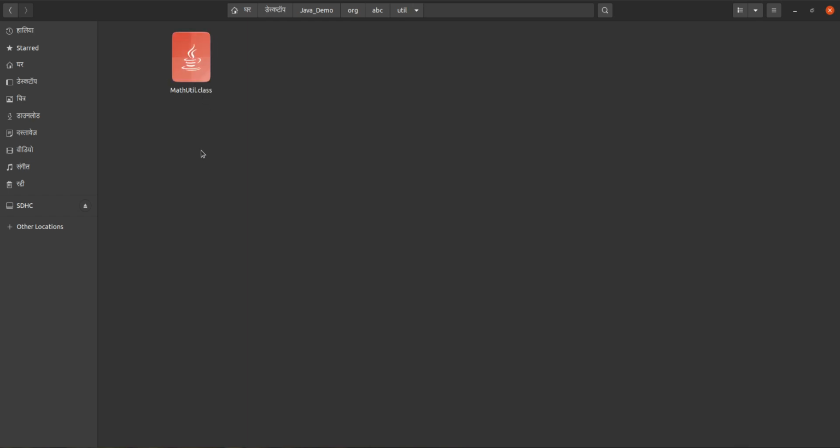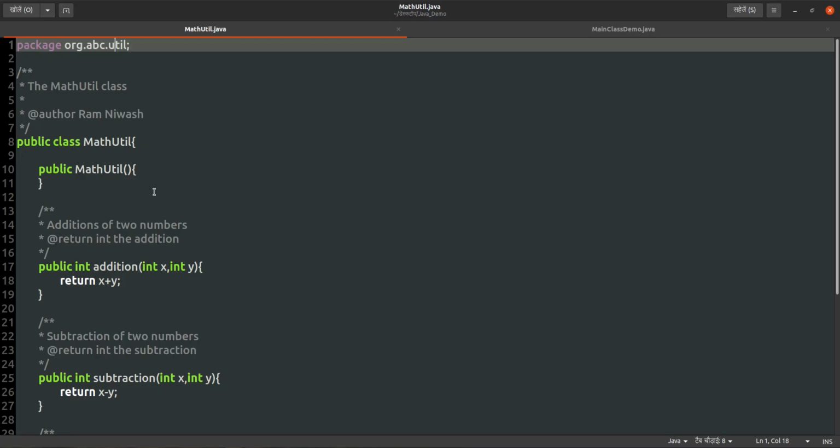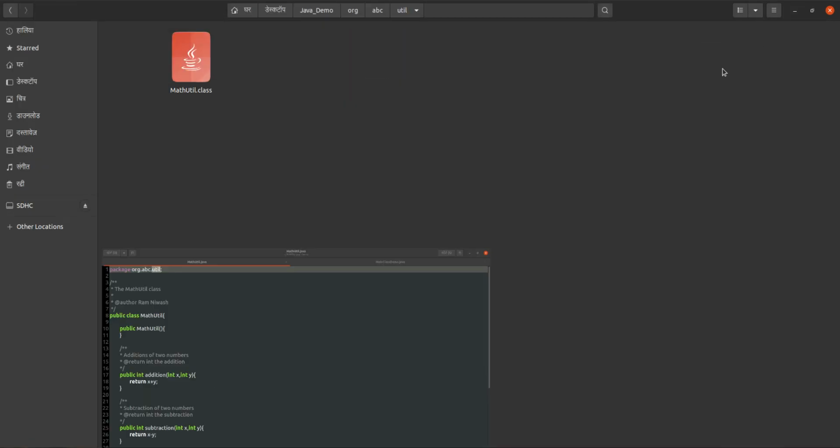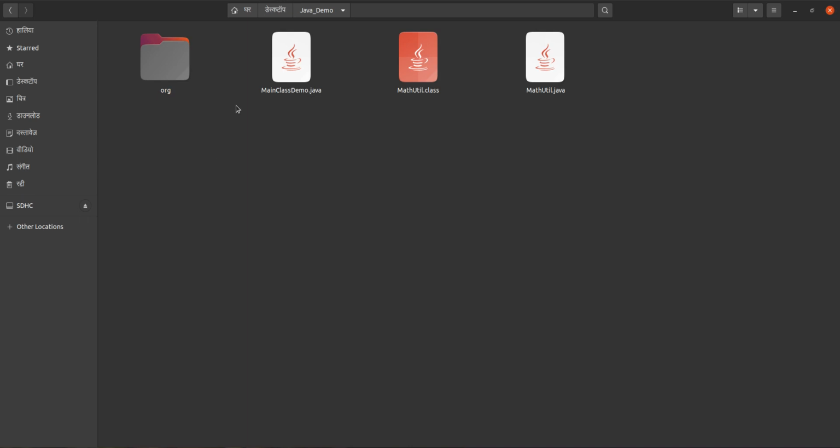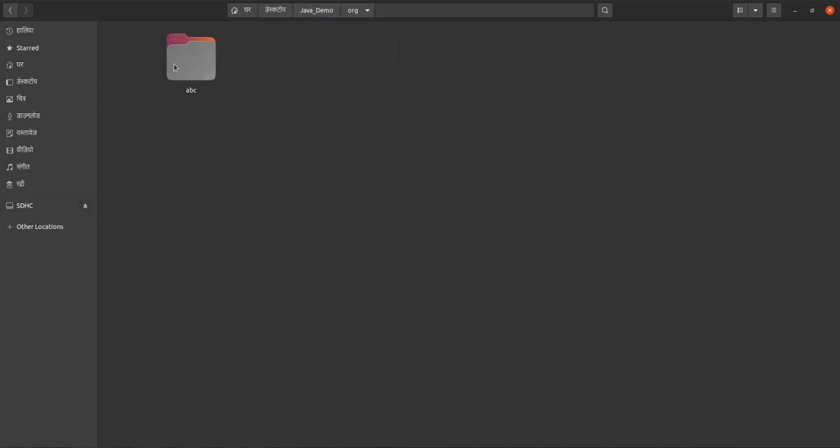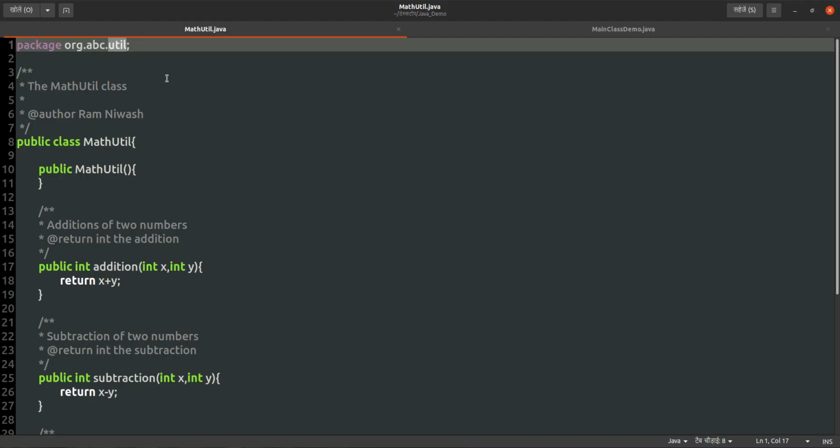See, what was the package of that math.util class? The math.util class package is org.abc.util. So if you see in this java demo, you will find one org. Under org you will find abc, under abc you will find util, and under util you will find math.util.class. So this is making org.abc.util, because of how we declared this package.